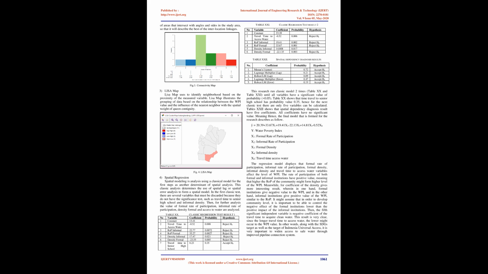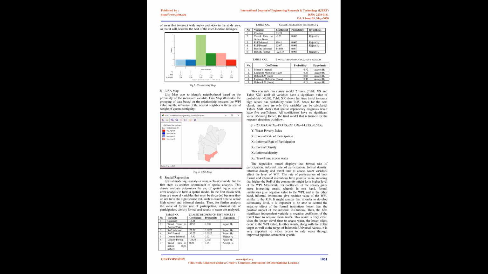Spatial regression. Spatial modeling is analysis using a classical model for the first steps as another determinant of spatial analysis. This classic analysis determines the use of spatial lag or spatial error analysis to form a spatial model. In the first classic test, there are several variables that must be discarded because they do not have significance, such as travel time to senior high school and informal density.